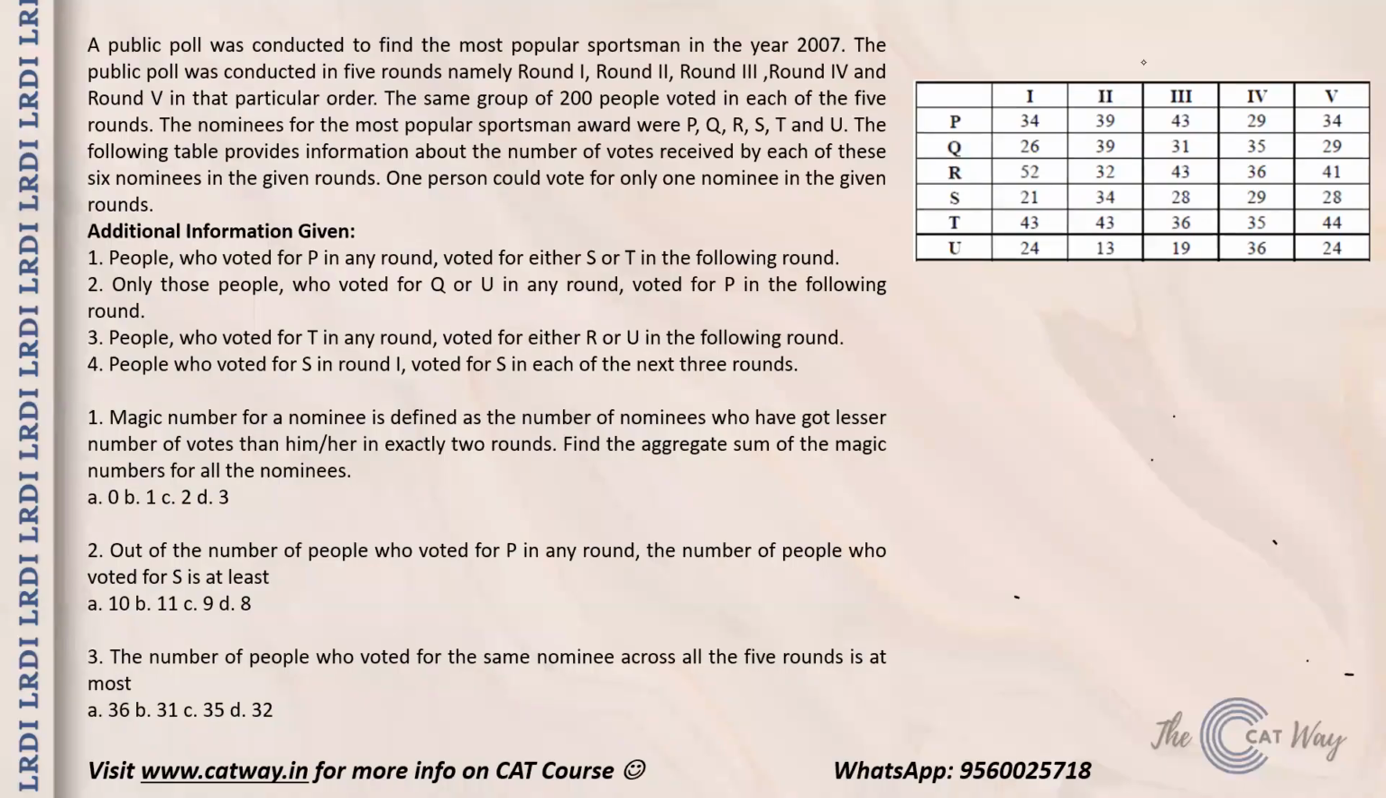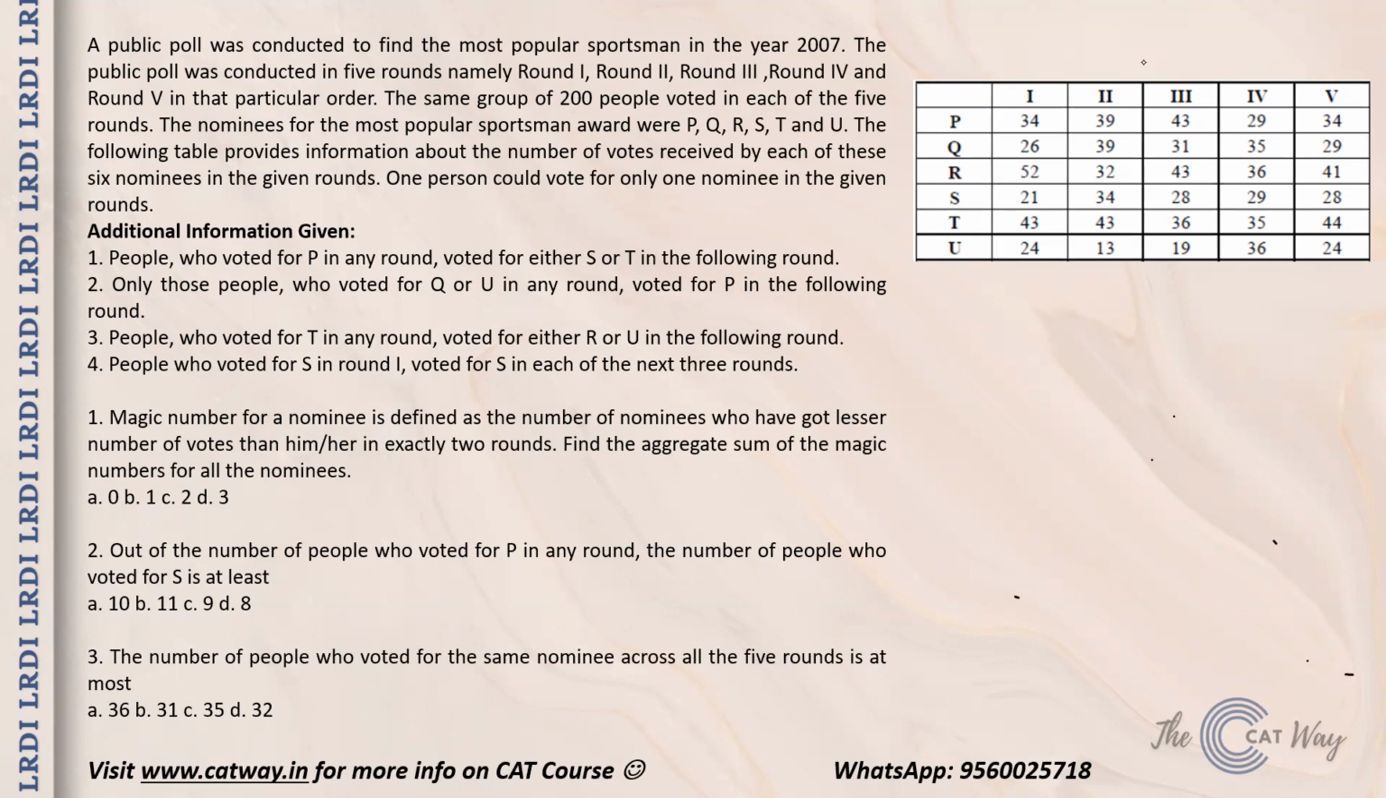Now moving to the question that we have: a public poll was conducted to find the most popular sportsman in the year 2007. The public poll was conducted in 5 rounds, namely round 1, 2, 3, 4 and 5 in that particular order. Now the same group of 200 people voted for each of the 5 rounds, and the nominees for the most popular sportsman award were P, Q, R, S, T and U. Then the following table provides information about the number of votes received by each of the 6 nominees in the given round. One person could vote for only one nominee in the given round.